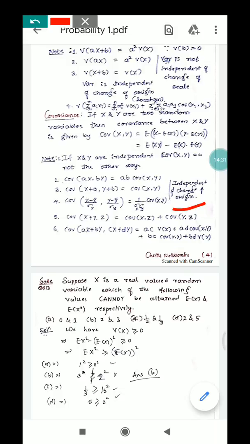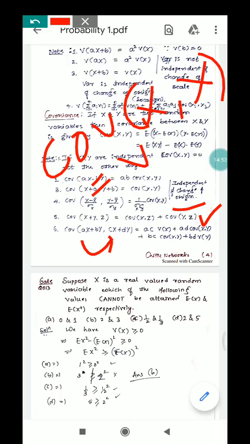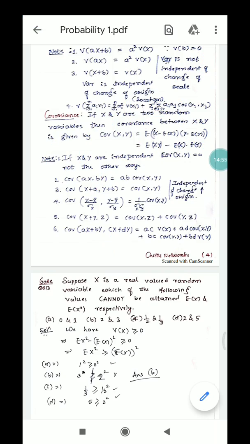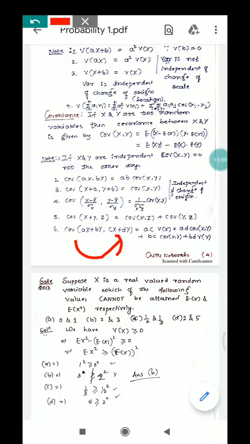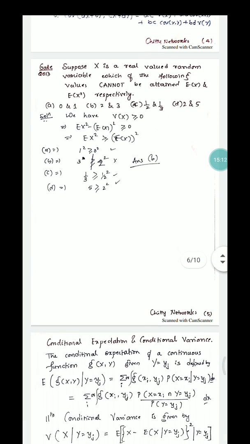And covariance of x plus y comma z is nothing but covariance of xz plus covariance of yz. And covariance of ax plus by comma cx plus dy is nothing but ac into variance of x, since covariance of x comma x is nothing but variance of x. I need you to note this. Plus AD into covariance of xy, plus BC into covariance of xy, plus BD into variance of y. And let us solve a problem.